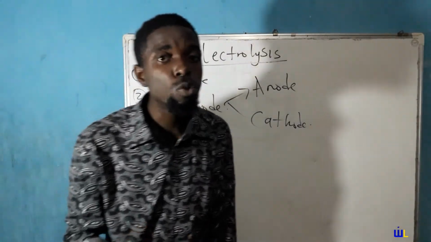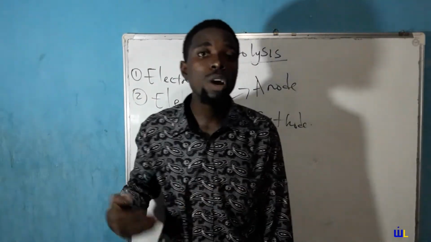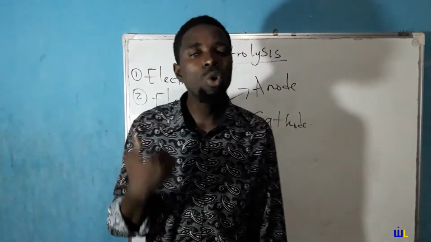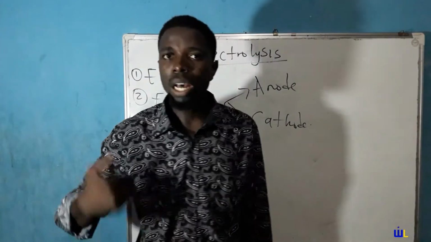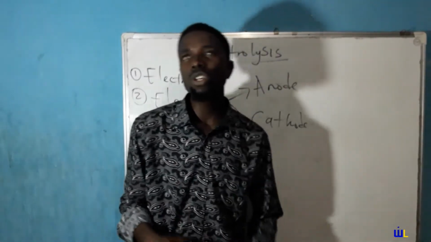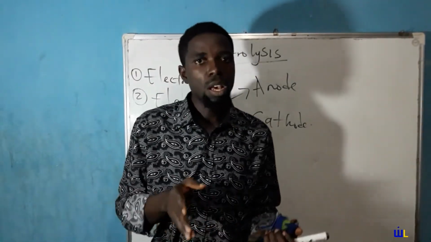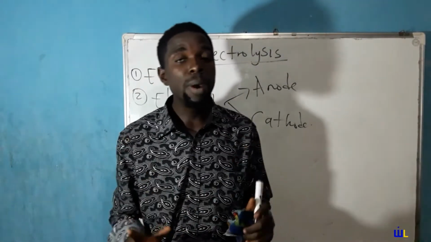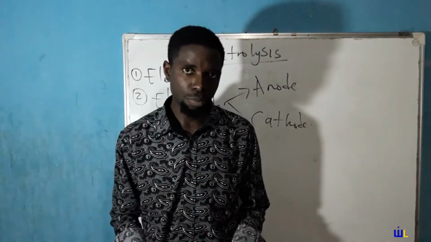Whether you are dealing with your voltaic cell, which is your battery, or your electrolytic cell, oxidation always occurs at the anode and reduction occurs at the cathode. Now, electrodes can be positive and they can be negative depending on where they are found.